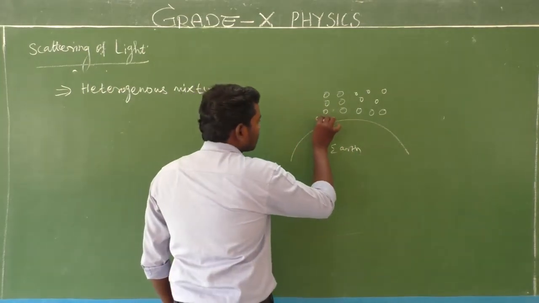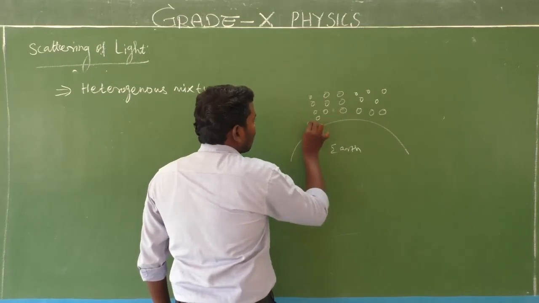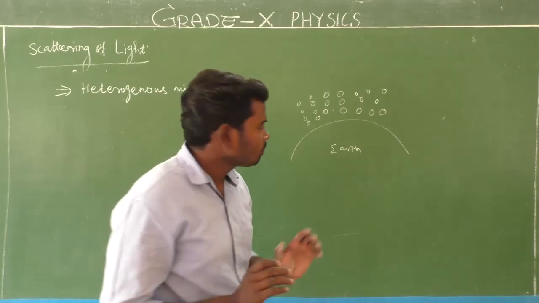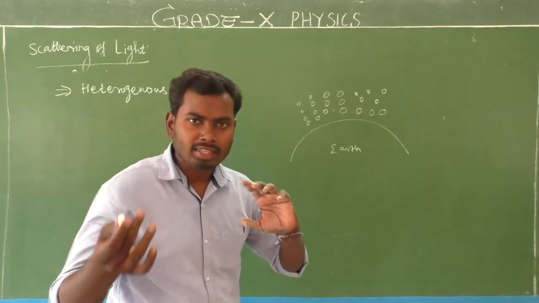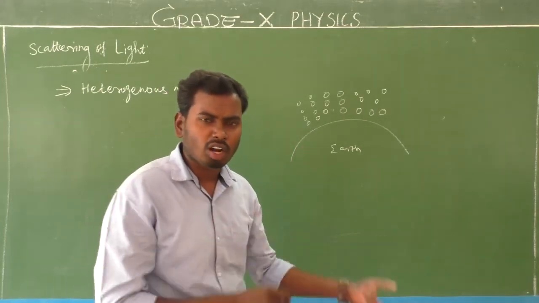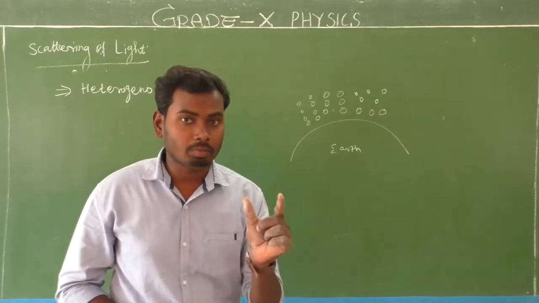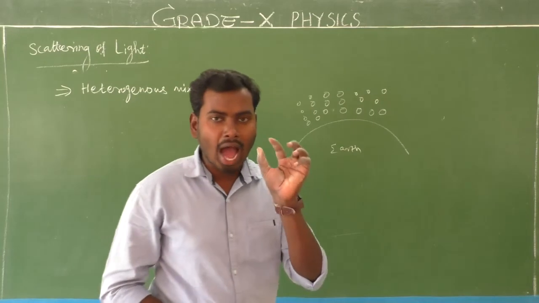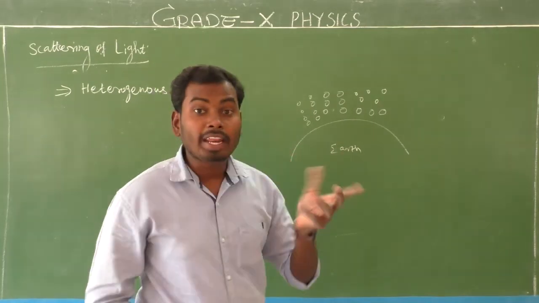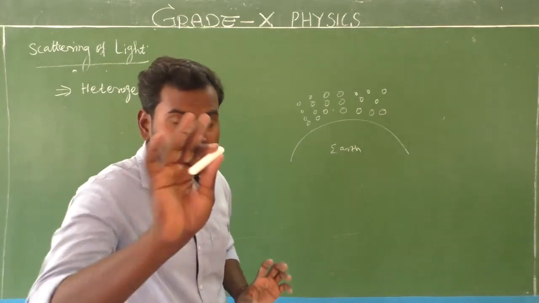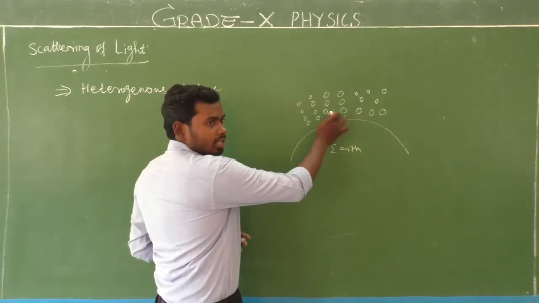The Earth's surface is surrounded by atmosphere, which has different gases, dust particles, smoke particles, water particles, so many things. Every substance is made up of atoms, and each and every atom is spherical in shape.